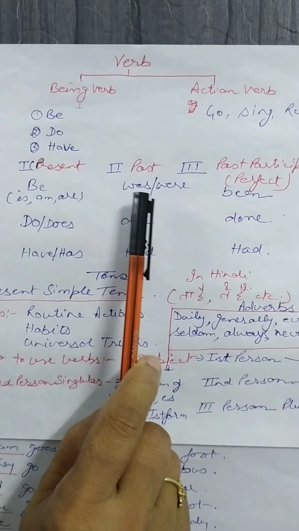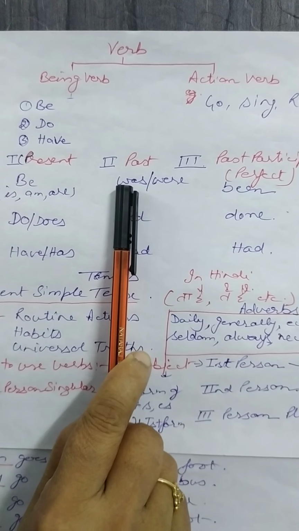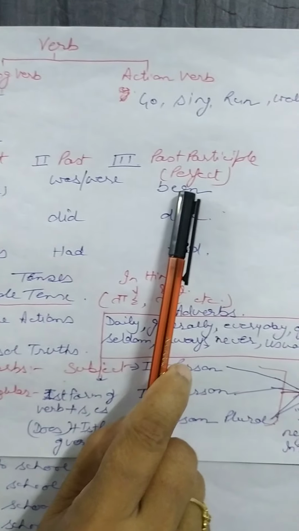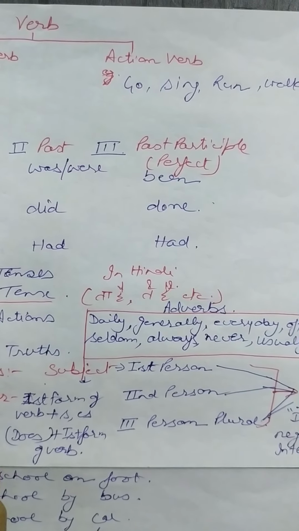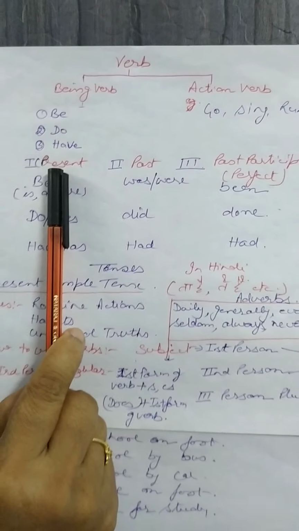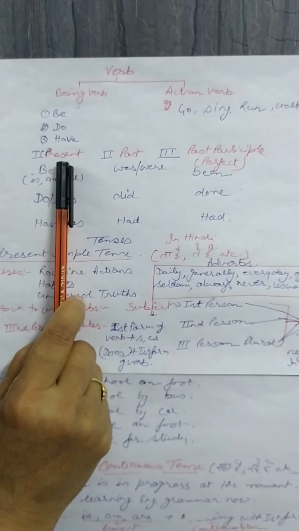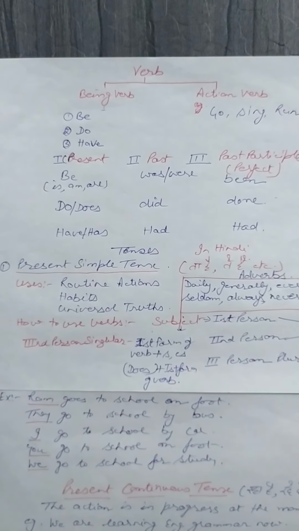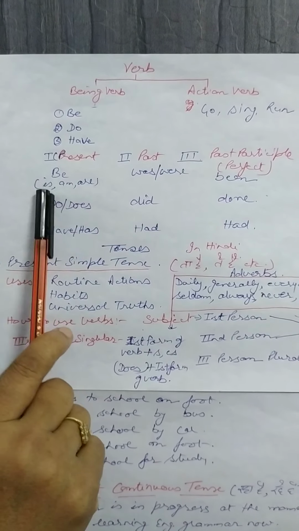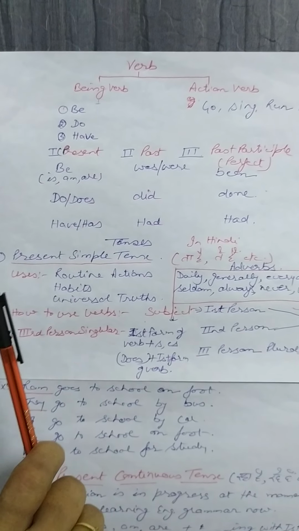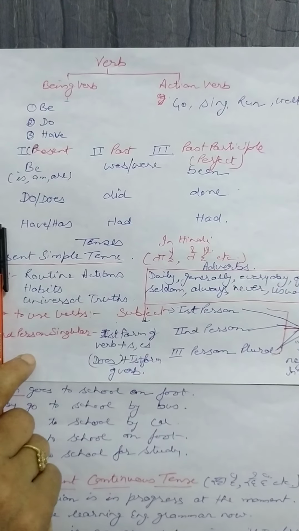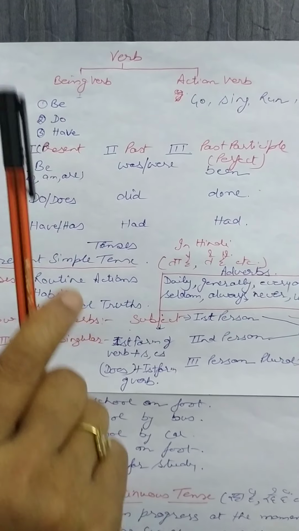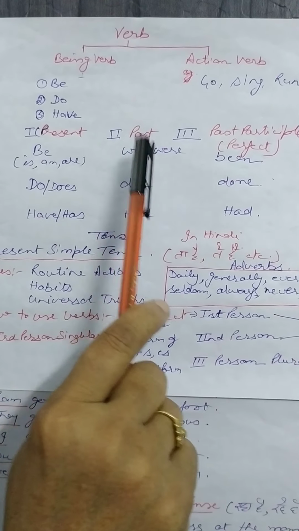As you know very well, was is used for singular subjects, were is used for plural subjects. In third form it is been. So you can see here, for first form I have written the word present. This is actually the present form of verb. Present form of verb means the first form of verb is required to make present tense. Whenever you want to say something in present tense, you need the first form of verb, which is the present form of verb. This is the second form of verb, which is called past.